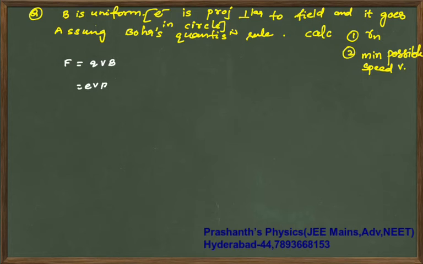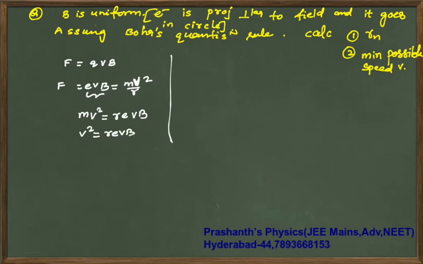So your e v B is your magnetic force, which is equal to mv square by r, because this centripetal force is causing it to go in a circle. I have discussed this in the magnetic field, torque, force, energy chapter, so I don't need to worry much about this. So finally from here your mv square is r e v B, so v square is r e v B by m.